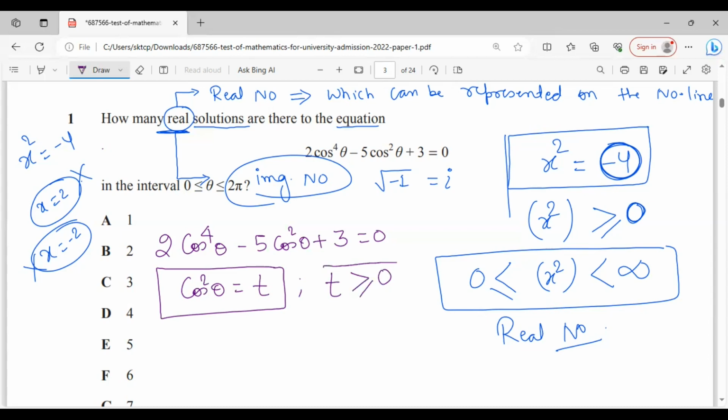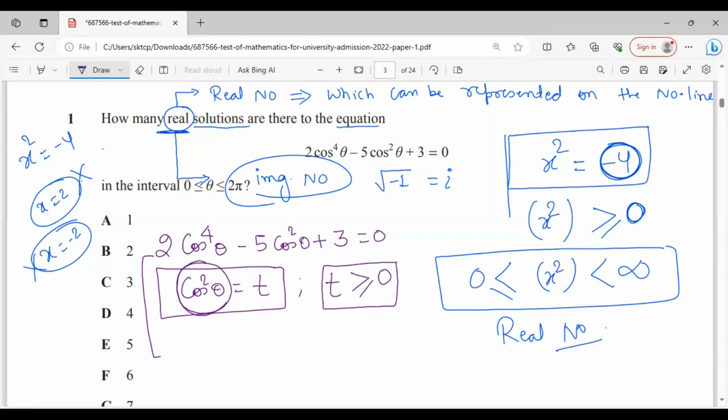This is the important condition you should write. Why? Because this is the square of a number, and I have told you that the square of any number is always greater than or equal to 0.